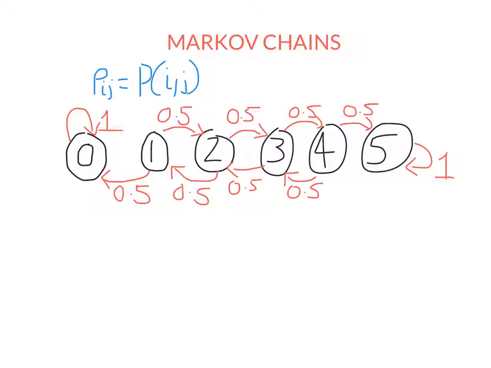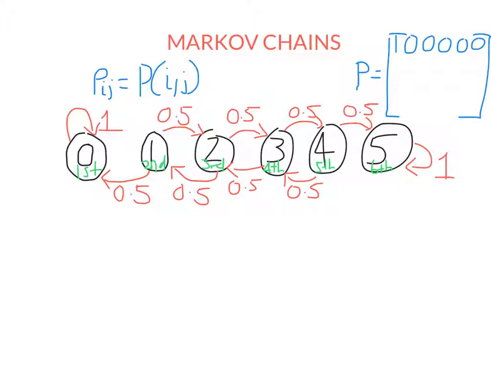So the states here need to be numbered. Because we can't have row 0 or column 0 in a matrix, I'm going to say that 0 is the first state, 1 is the second state, and so on. So I set up my transition matrix like this. It will be a 6 by 6 matrix because there are 6 states. The first row corresponds to if we're in the first state, what's the probability we go to each of the other states. So the 1, 1 entry is the probability that if we're in the first state, we stay there. In this diagram, that's 1. That's certain. So there's no chance that we could go to the second, third, fourth, fifth, or 6th states.